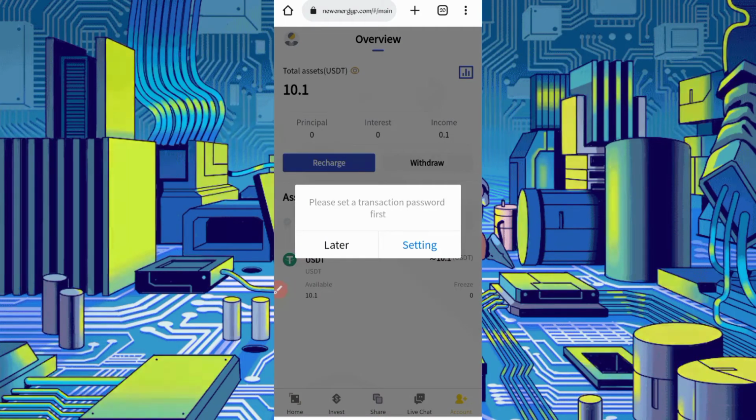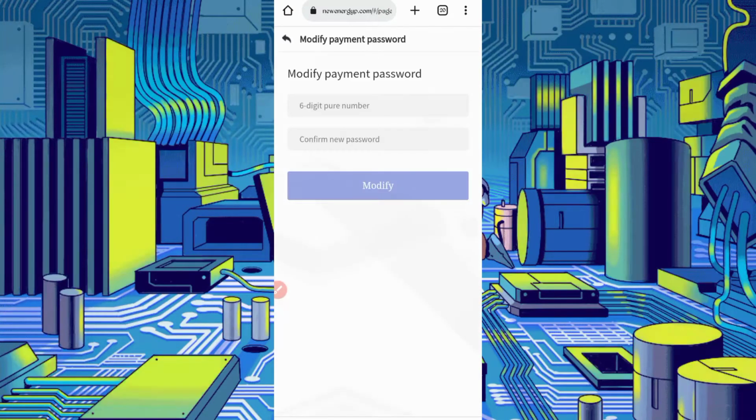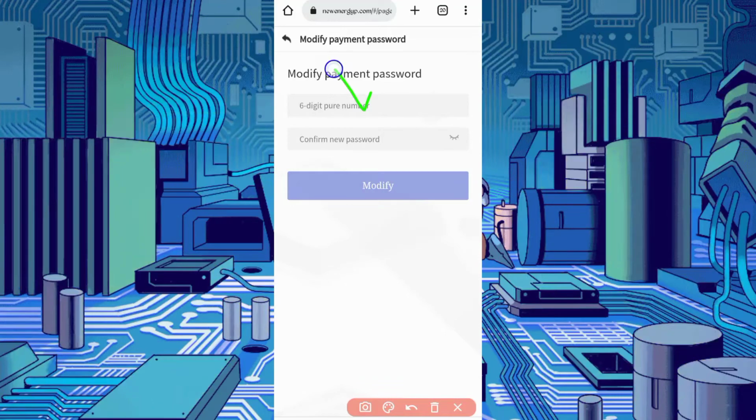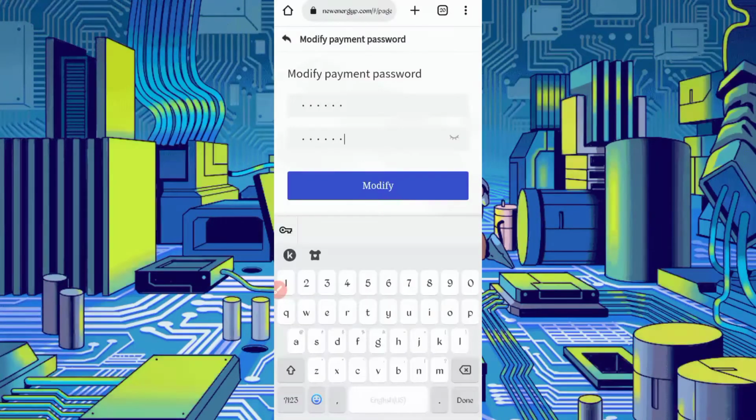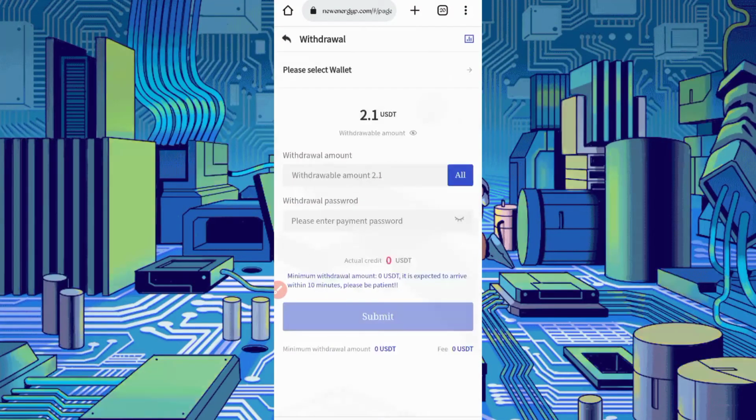Okay, here you are required to make some settings. So just click on settings to give your transaction password. So give your 6-digit transaction password. Okay, after giving the password, just click on modify. So now modified successfully, then just click on withdraw.